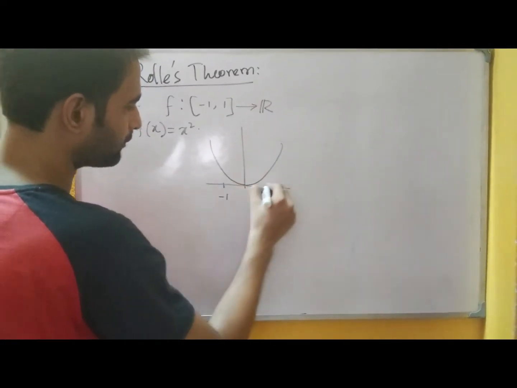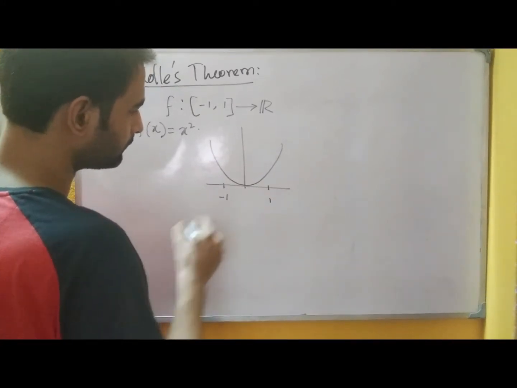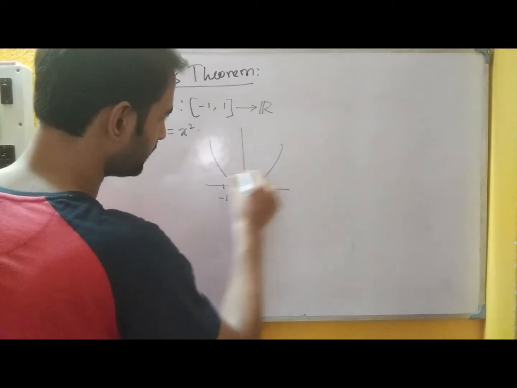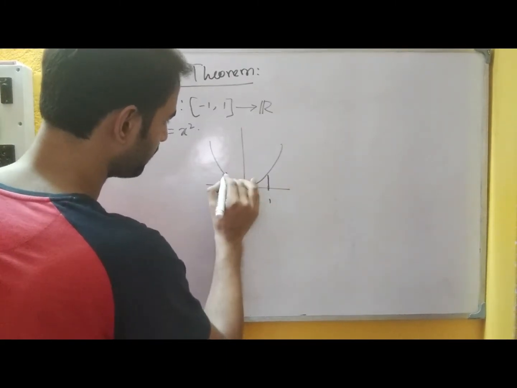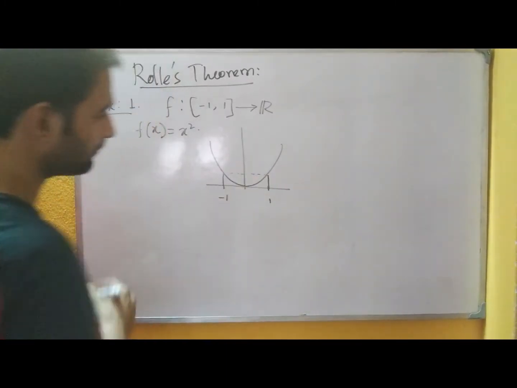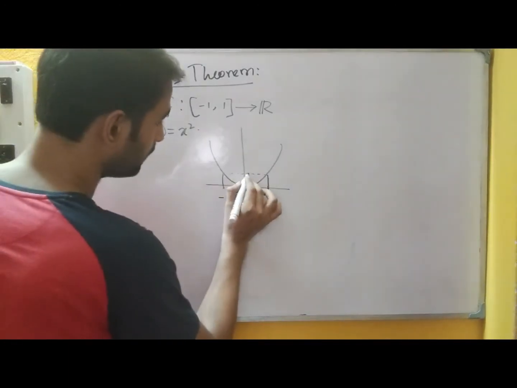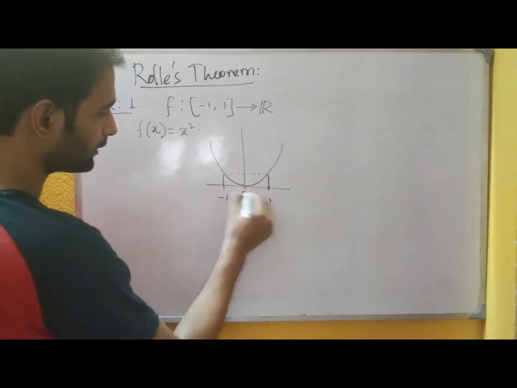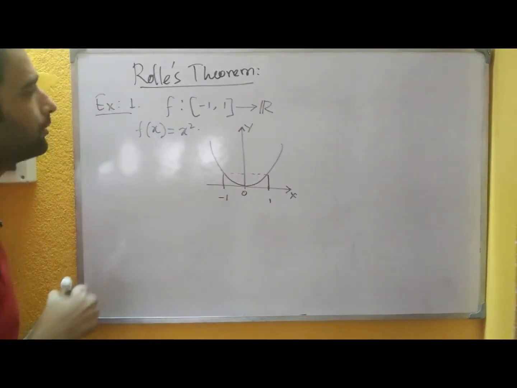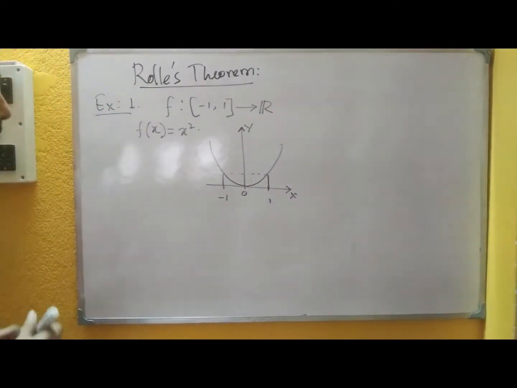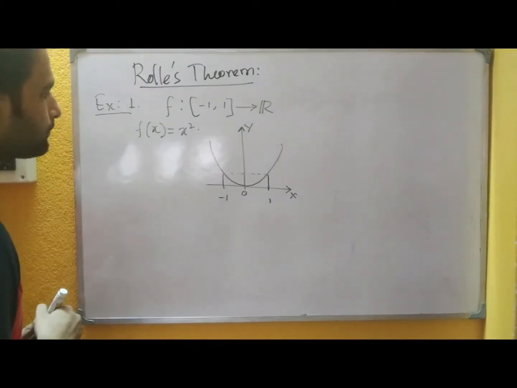Say here it is minus 1 and here it is 1. So clearly we can see that this is the height where we are getting the function value and they are same. This is here 0, x-axis and y-axis. So now let us see whether we can apply Rolle's theorem in this function or not.